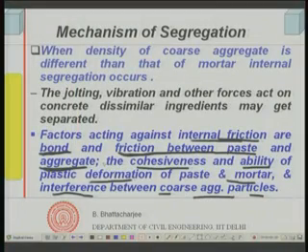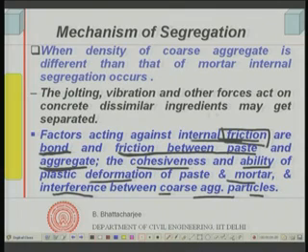So, these are the factors which oppose internal segregation: the bond, the cohesiveness, and the friction between paste and the fine aggregate, and mortar and the coarse aggregate.